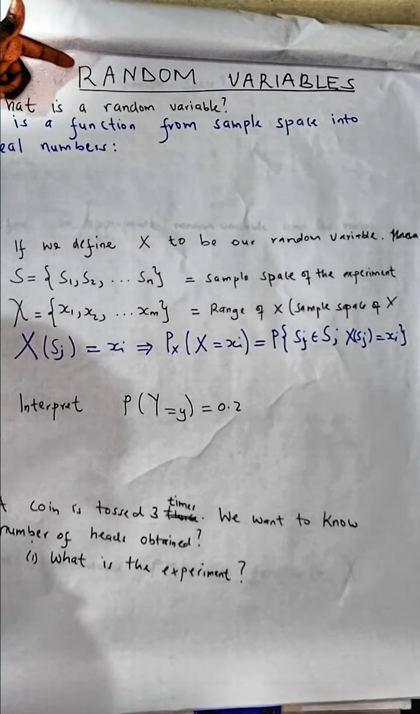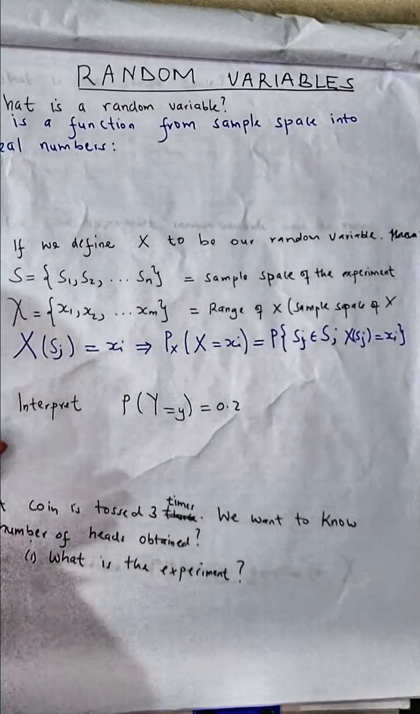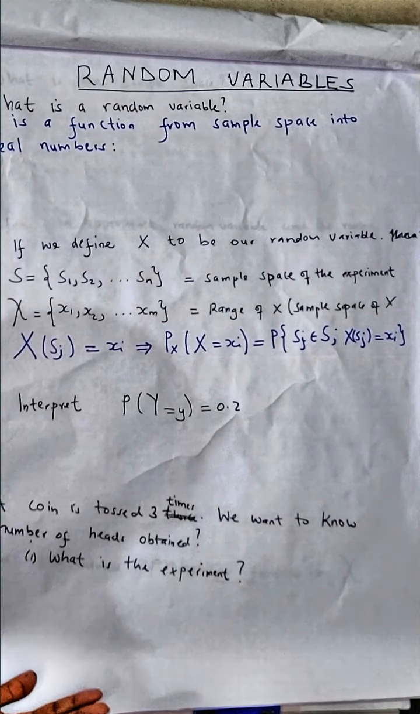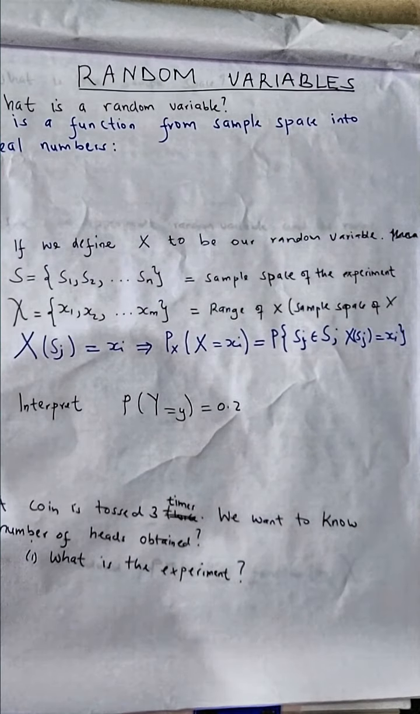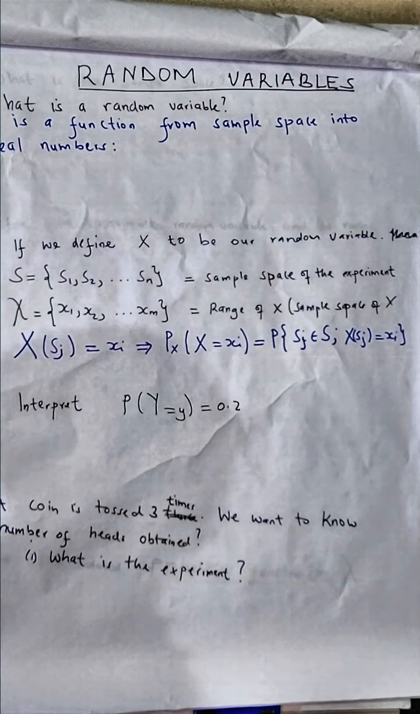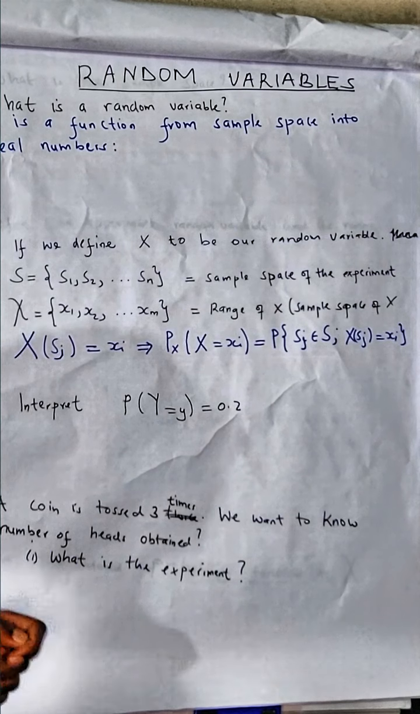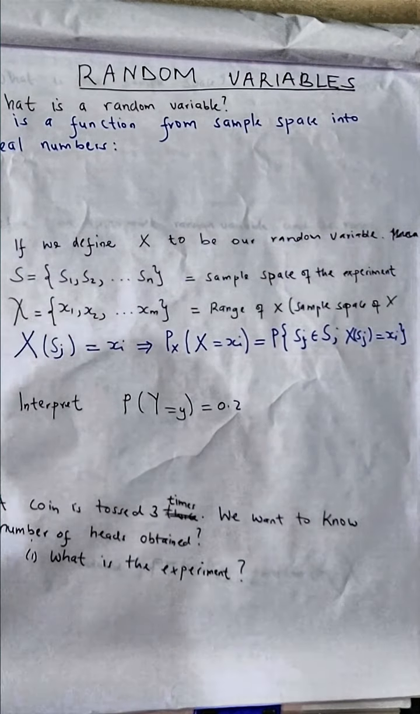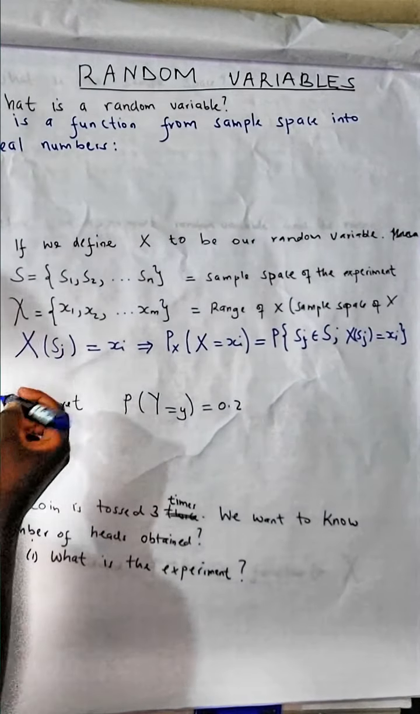Variables. So what is a random variable? A random variable is a function from the sample space into real numbers. A random variable takes in the sample space as its domain and gives out real numbers as its range. So a random variable is a function.